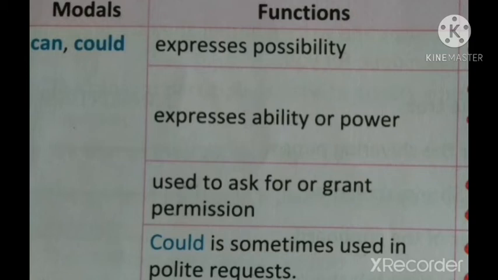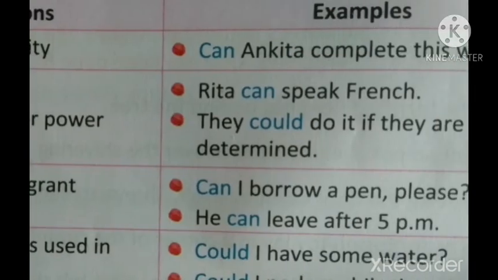And here could is sometimes used in polite requests. So can and could express possibility, ability, power, and to ask or grant permission we can use can. Could also has the same function, but could is more polite than can. So let's see the examples.